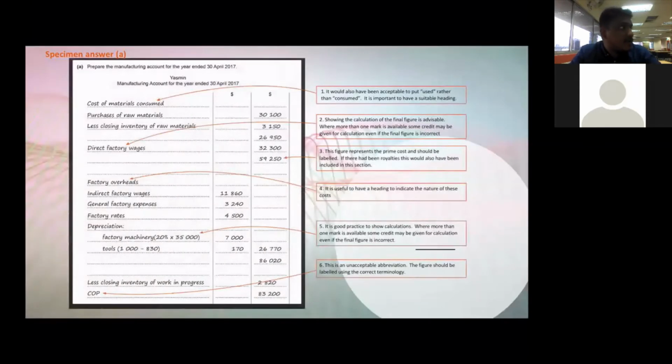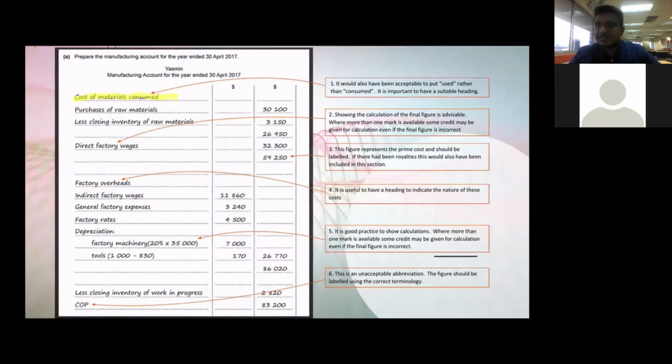There are a few things that I would like to highlight here. The first one is the title here. If possible, you just follow what is given in my notes, or in a textbook also can. It would be acceptable to put used rather than consumed. If you want to change the word consumed to used, you must use the correct heading. Don't create your own heading. The formats and the terms, you must use the right terms. Next one is show the calculation.